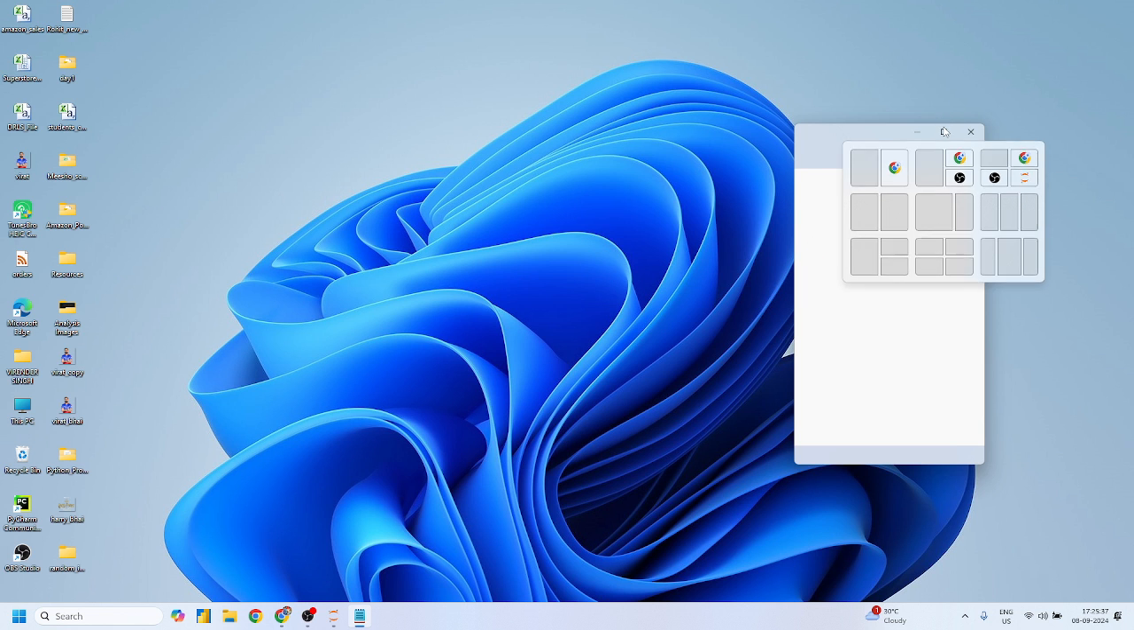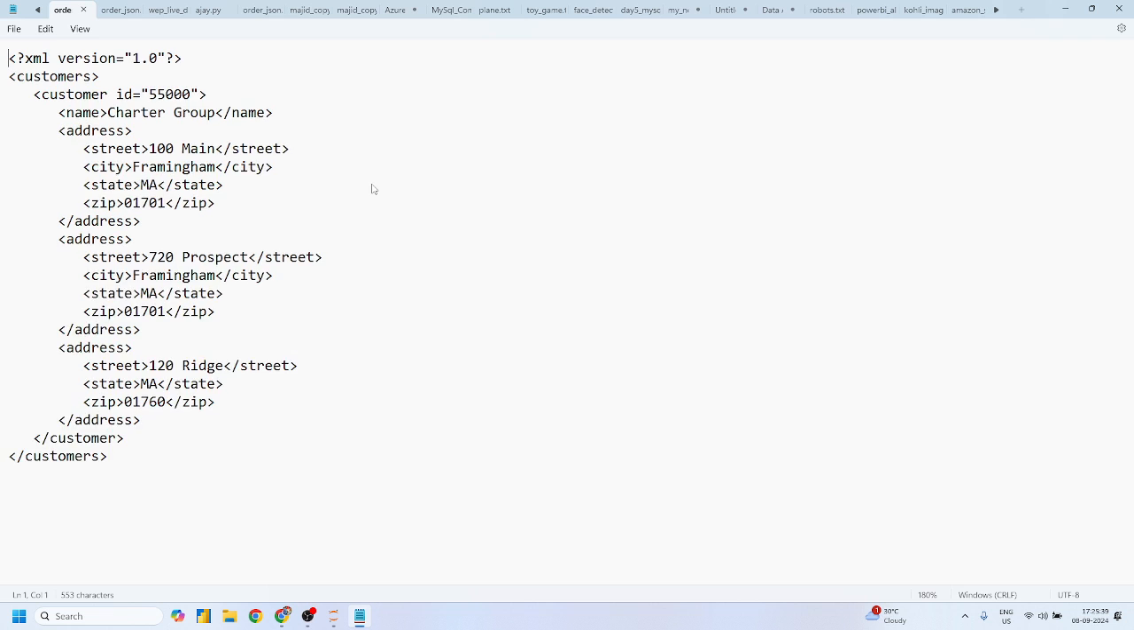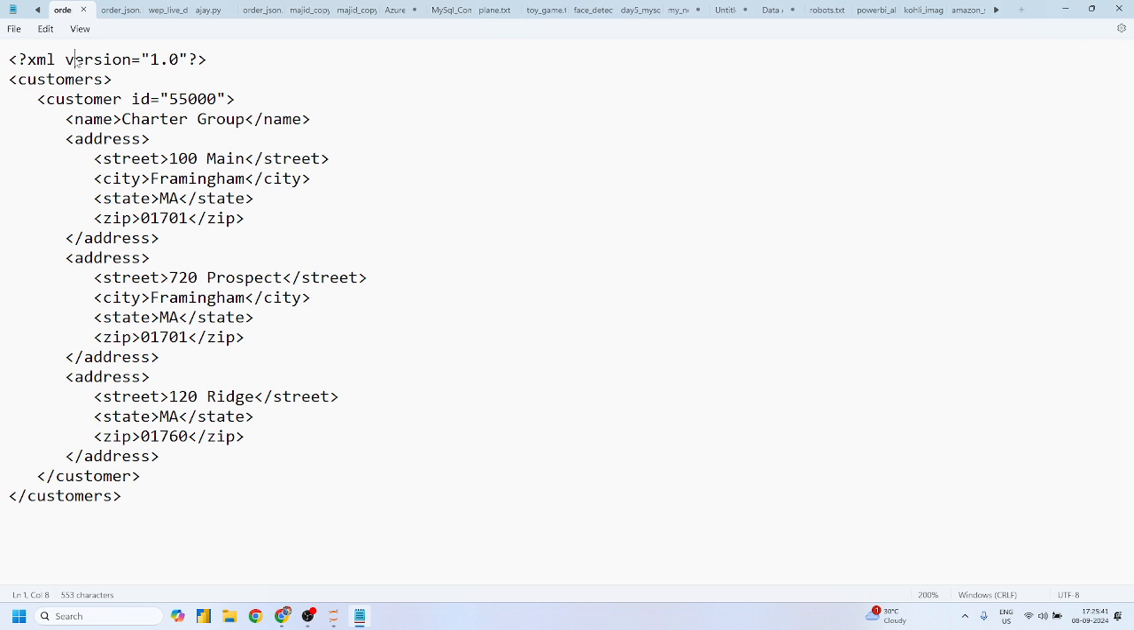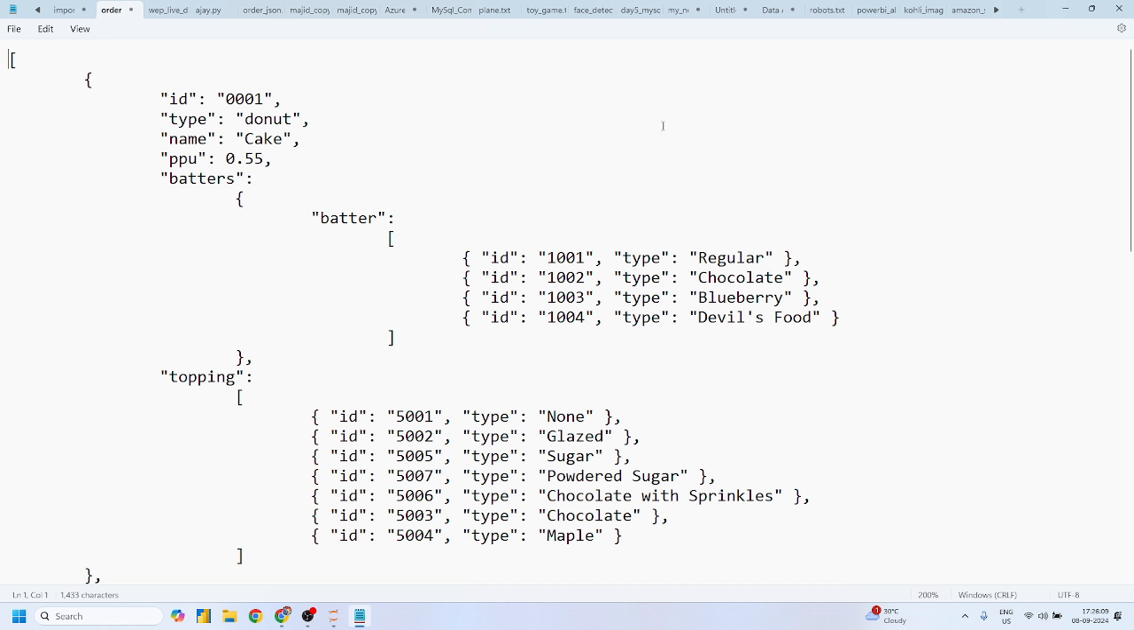Now guys, you will find that you can read this XML content. This file is an XML file, right? Can you read all the content of this file, guys? Customer ID, name, character group. I think the content is easy to understand. Address, street, city, state, zip format. Can you read? Yes or no? Yes, sir. So that's why we call this a textual file, right?